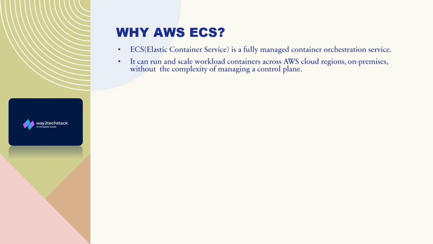You can run and scale containerized workloads across AWS cloud regions and on premises without the complexity of managing a control plane. For example, I want to spin up a cluster. I can create my cluster across the regions of AWS cloud in different availability zones, or, if I have a few computes running on premises, I can integrate them into my ECS cluster by using ECS Anywhere. That is the integration we have in our ECS cluster.